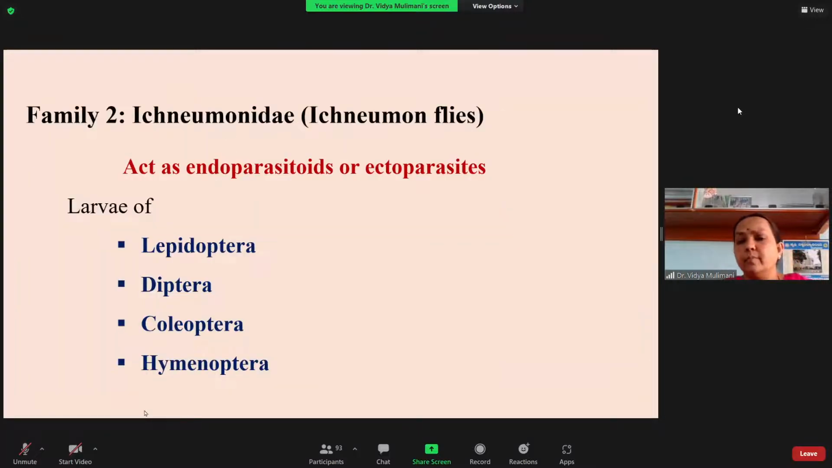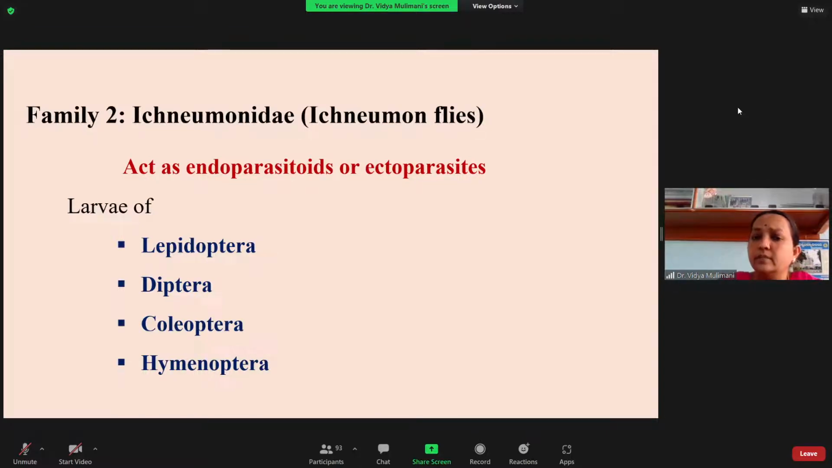Next, moving on to the family Ichneumonidae. Here I am just telling you the examples. Here also you can see they act as both ecto- and endoparasitoids. They are attacking the larvae of many of the Lepidoptera, Diptera, Coleoptera, and Hymenoptera. By this time you should be very familiar, so don't waste time.